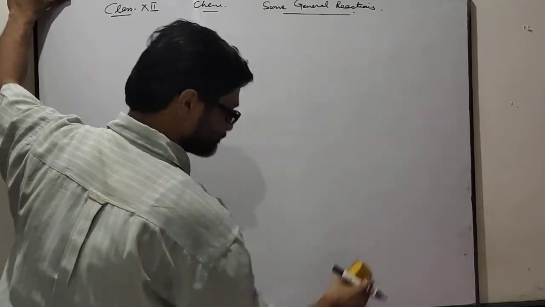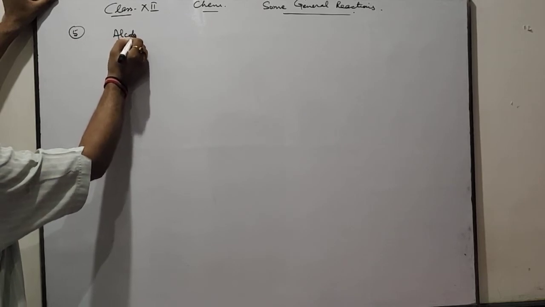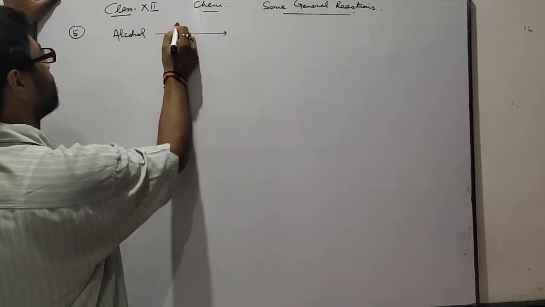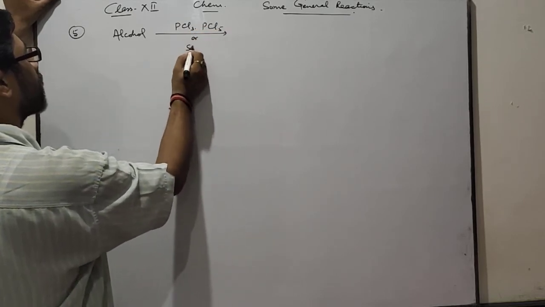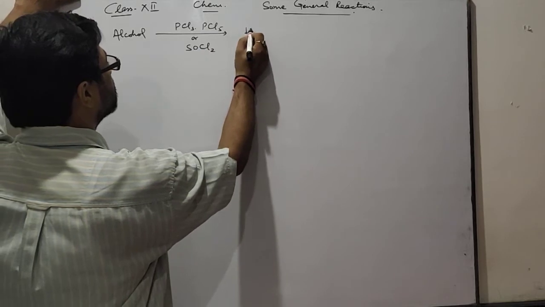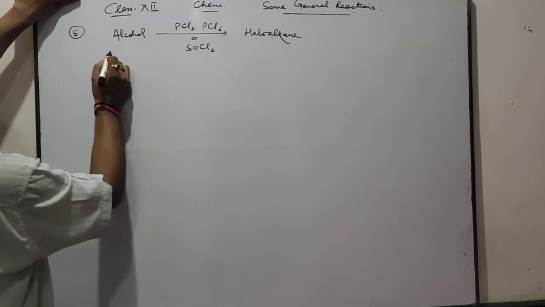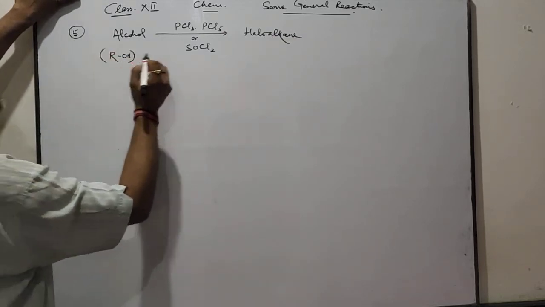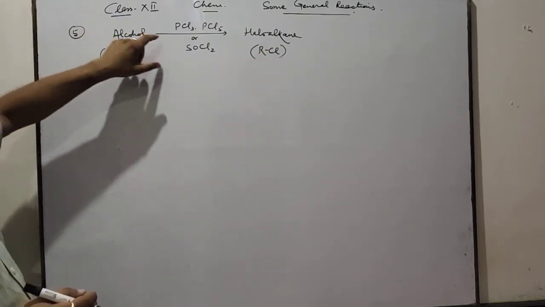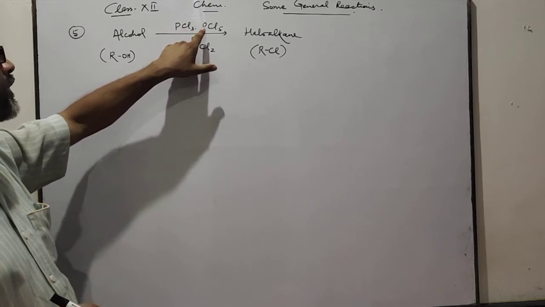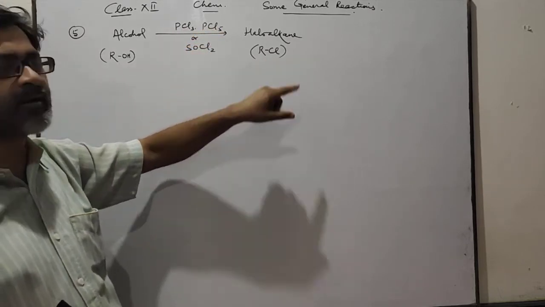Next one is fifth one. Alcohol on reaction with PCl3 or PCl5 or SOCl2 gives haloalkane. ROH gives RCl, or you can say RX. If here PBr3 is used, PBr5 is used, SOBr2 is used, then it forms RBr.